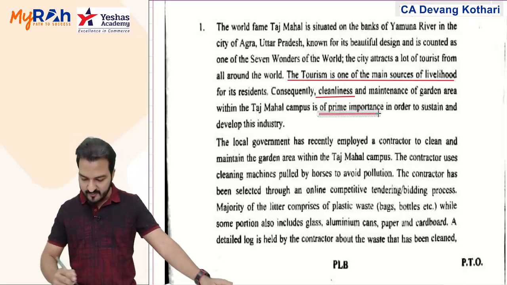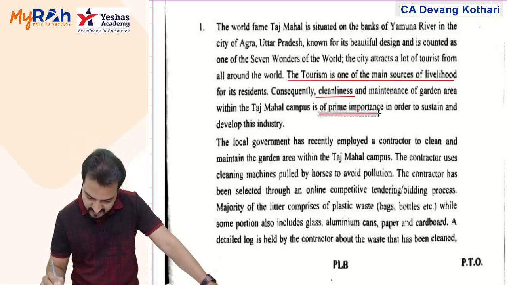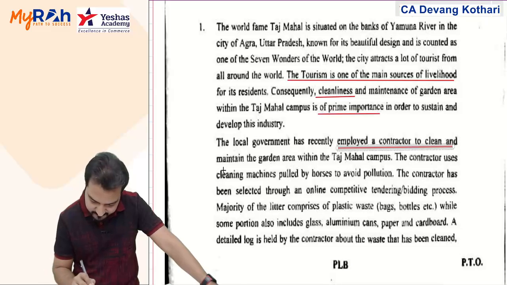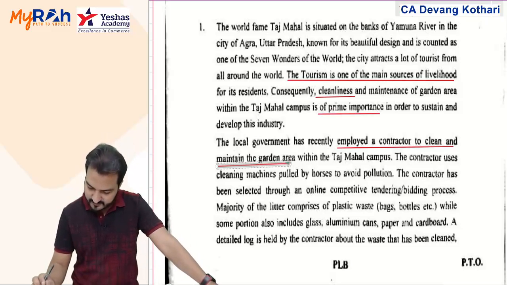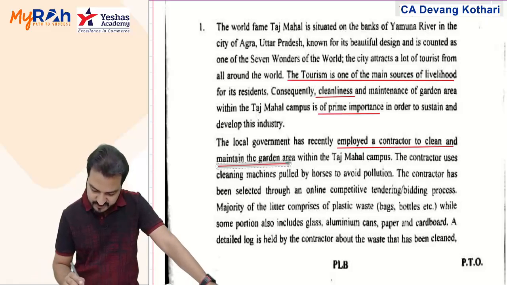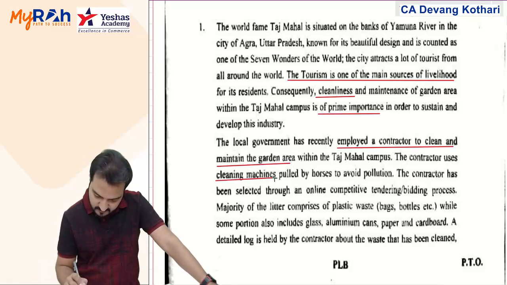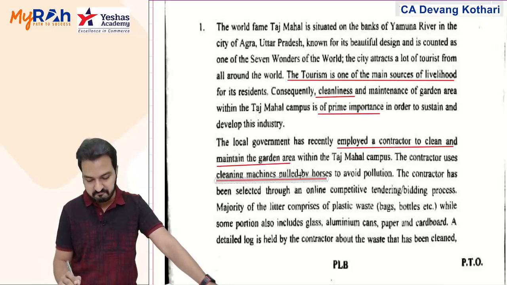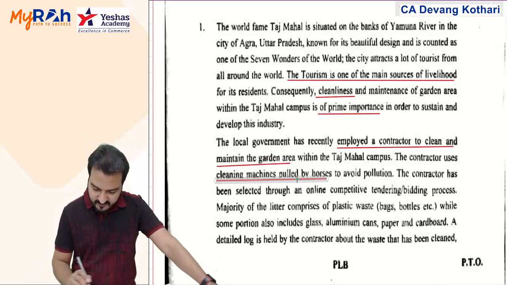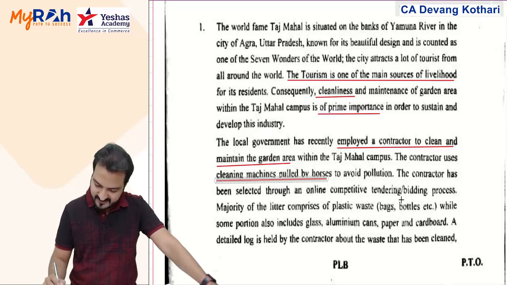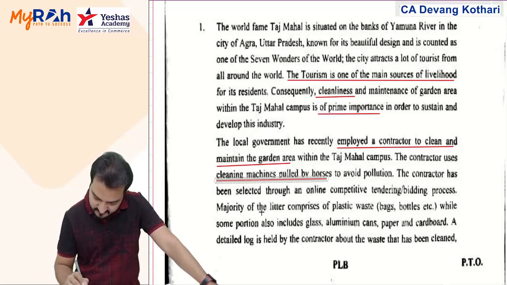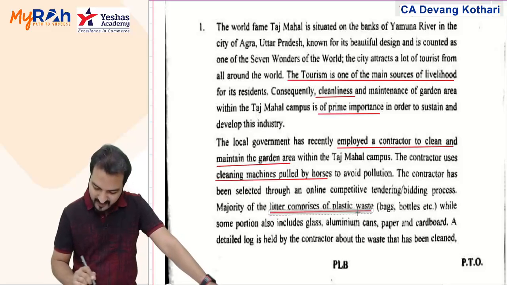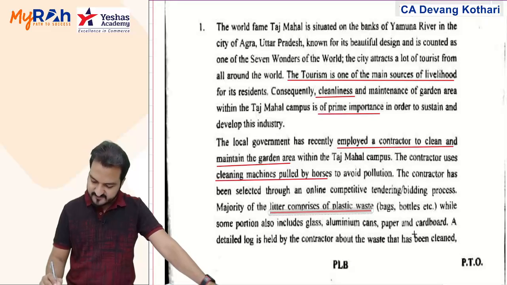The local government has recently employed a contractor to clean and maintain the garden area within the Taj Mahal campus. The contractor uses cleaning machines pulled by horses to avoid pollution. Something new: the contractor has been selected through an online competitive tendering bidding process. Majority of the litter comprises plastic waste, while some portion also includes glass, aluminium cans, paper, cardboard, etc.